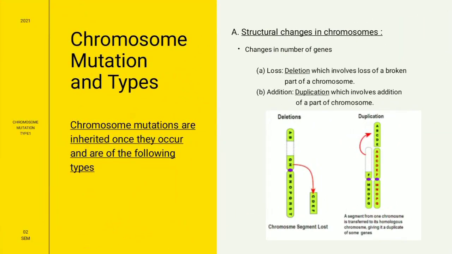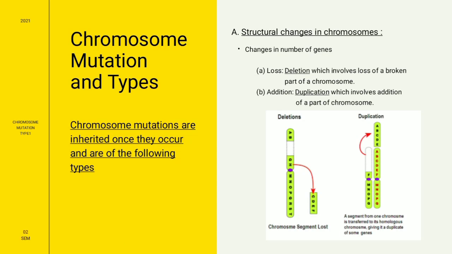Now we are going to talk about types of chromosome mutation. It is broadly divided into two categories. The first one is structural changes in chromosome. It is further divided into two categories. The first one is change in number of genes and the second one is change in gene arrangement. Deletion and duplication come under the first category, change in number of genes. Deletion involves loss of a broken part of chromosome and duplication involves addition of a part of chromosome.